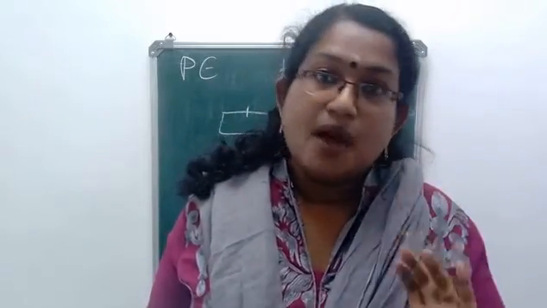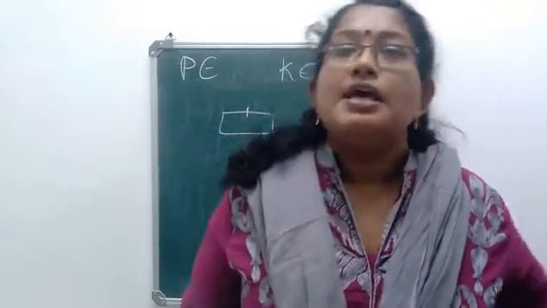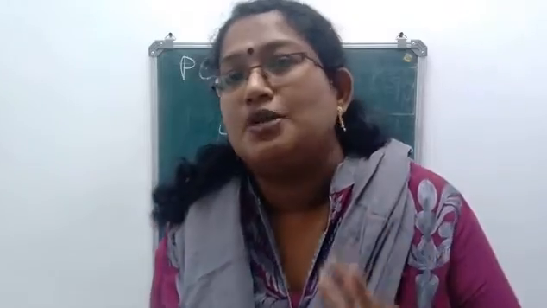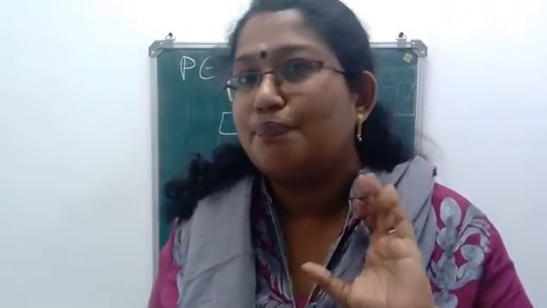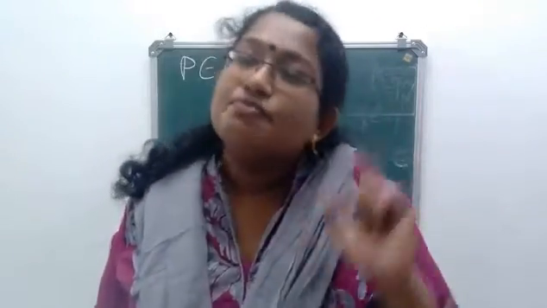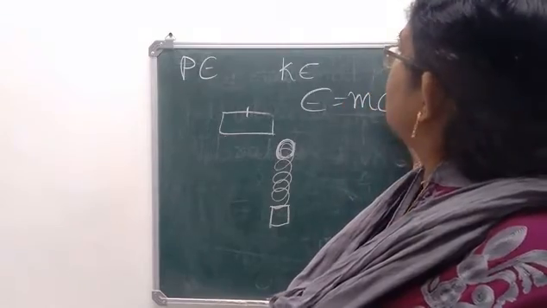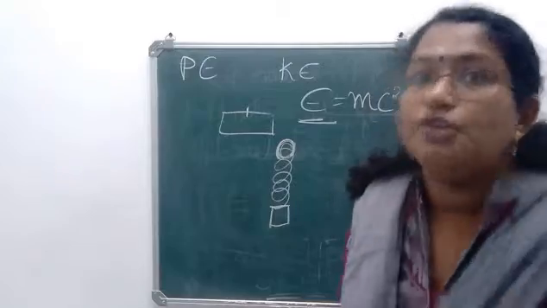So when you are breaking the nuclei or when you are combining the nuclei, the mass of the reactants won't be equal to the mass of the products. Always we will see that the mass of the products which we get will be less than the mass of the reactants, and that mass gets converted to energy according to Einstein's mass energy relation, and this is the energy which we get from the nucleus.